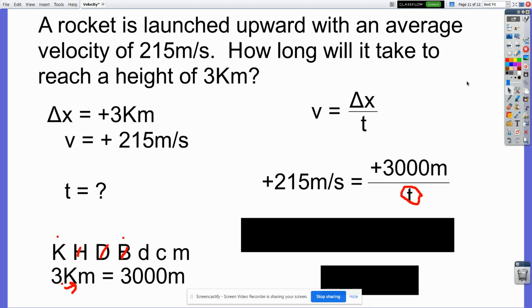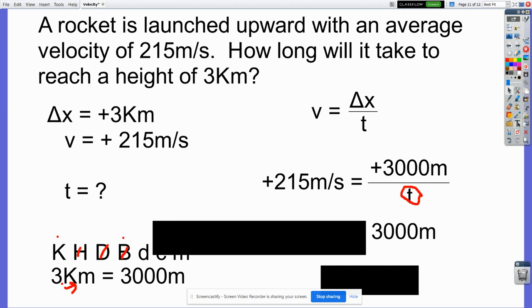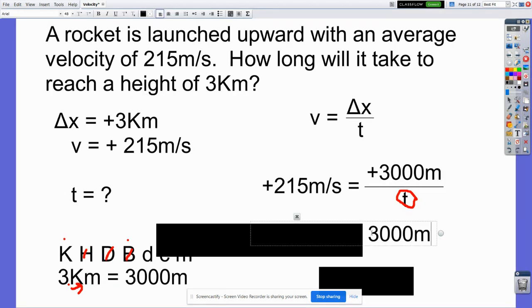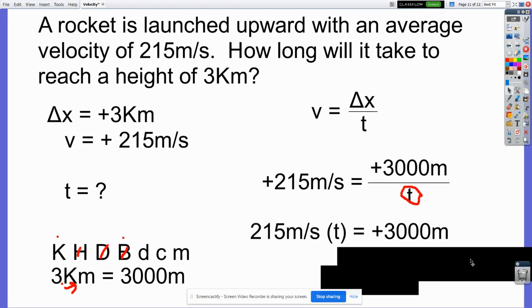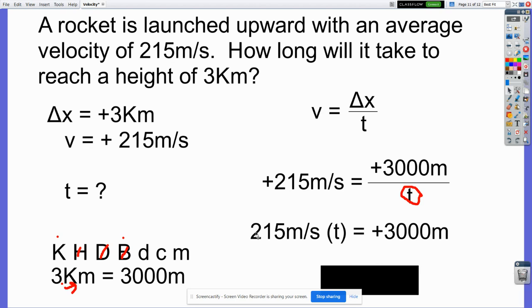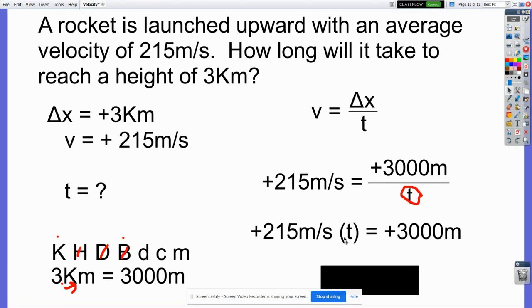One of the easiest ways to do it is just to multiply both sides of the equation by that variable. When I multiply this side by t, the t cancels, and I'm left with the positive 3,000 meters. And when I multiply over here, I end up with positive 215 times t. Once I've moved it, I can solve.